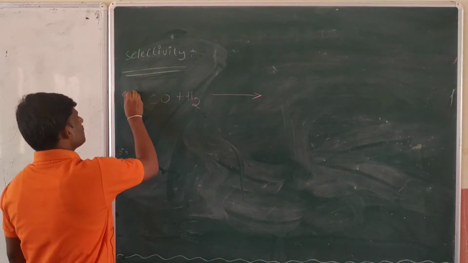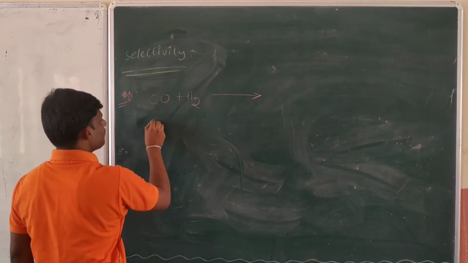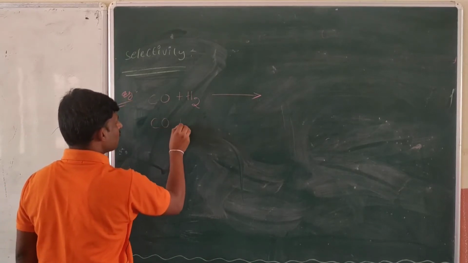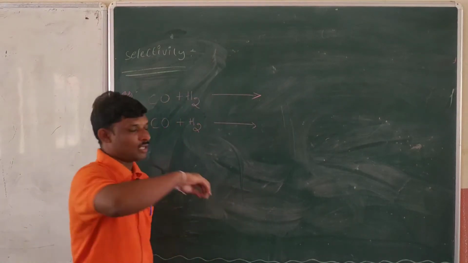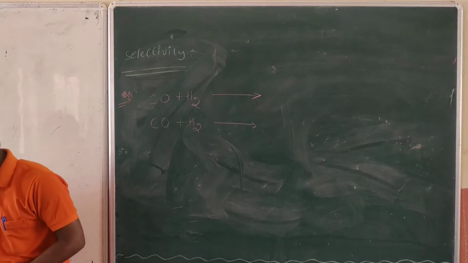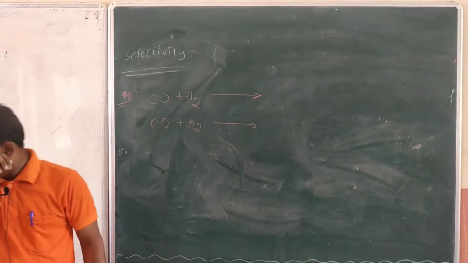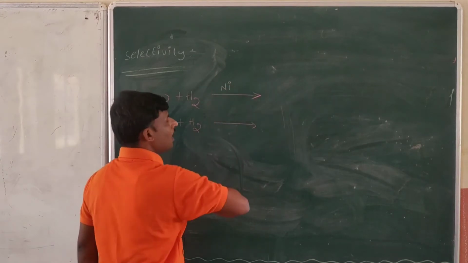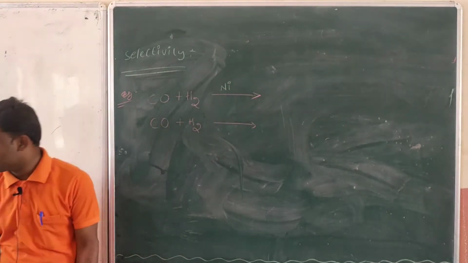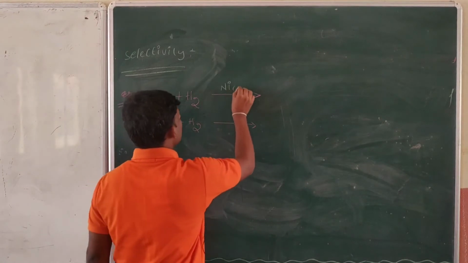I am taking the same thing again, carbon monoxide plus hydrogen. See here, what are the products? In one case I am taking nickel as a catalyst.